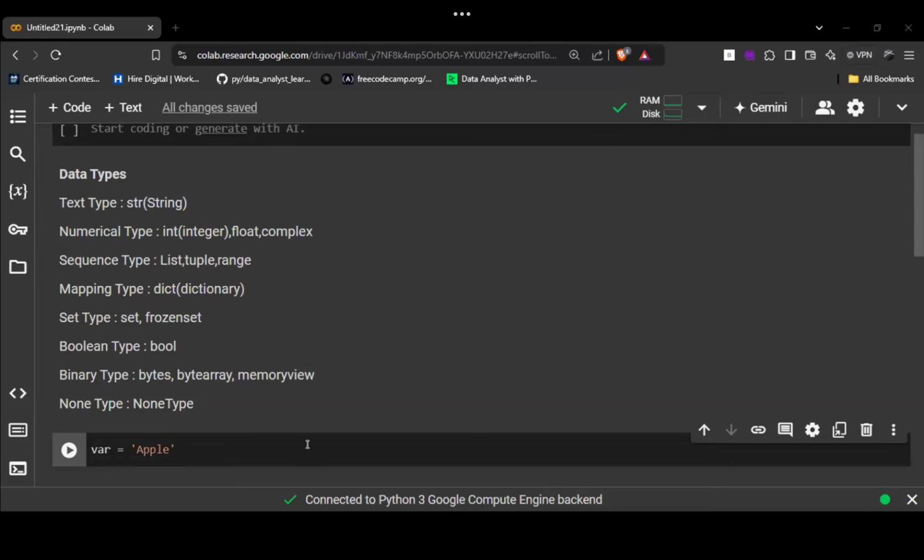So I have assigned a value. So how we can check the type of a variable? For that we have a function, we call it the type function. This is my type function that is used to check the data type of a variable. So it asks for a parameter, and the parameter would be, any idea?